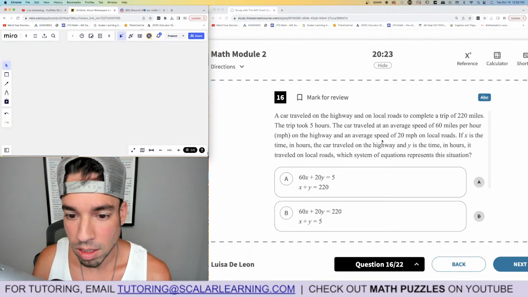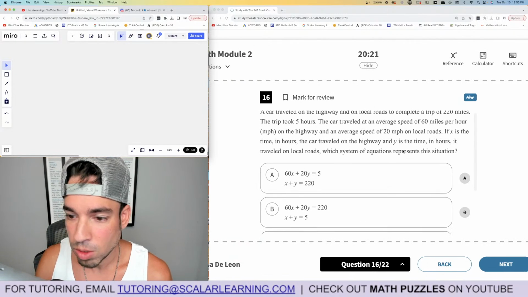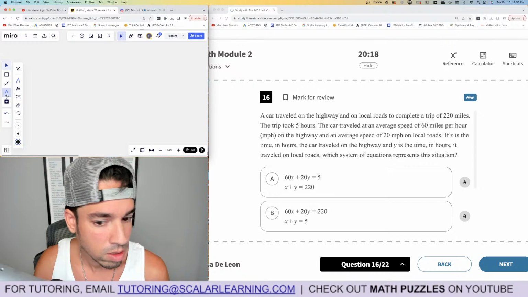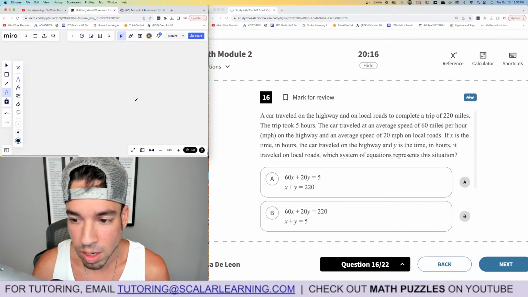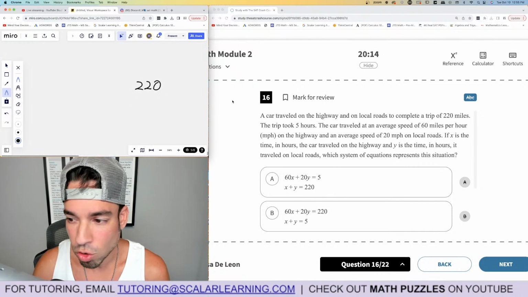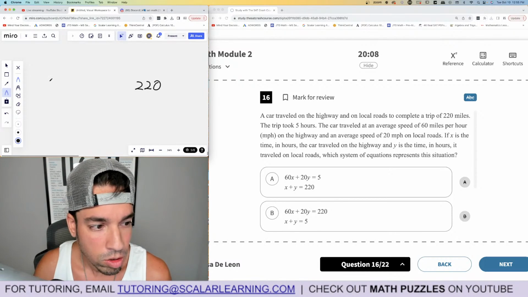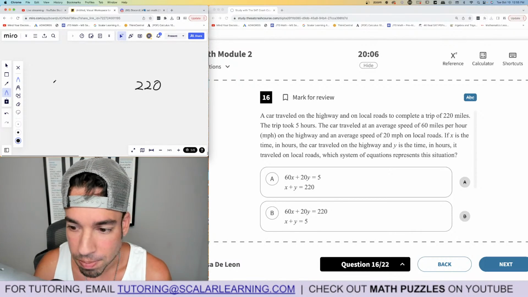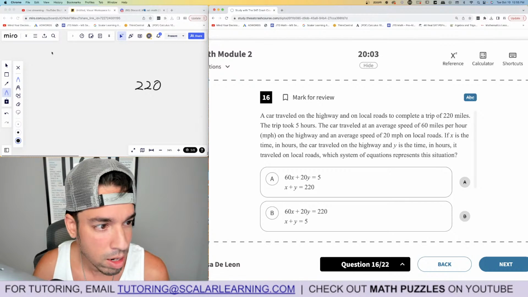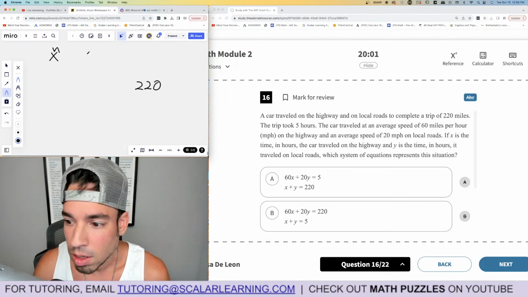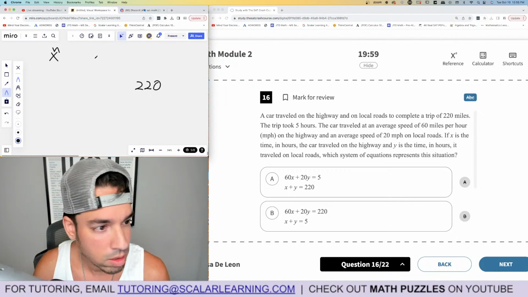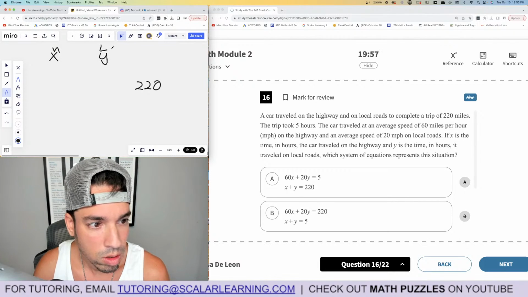Okay, 16. A car travels on the highway and local roads, completing a trip of 220 miles. Okay, it's a nice system of equations where you don't have to solve it. So we got a total of 220 miles. The trip took 5 hours. The car traveled at an average speed of 60 on the highway. So, okay, hold on. X is the time on the highway, and Y is the time on local roads.